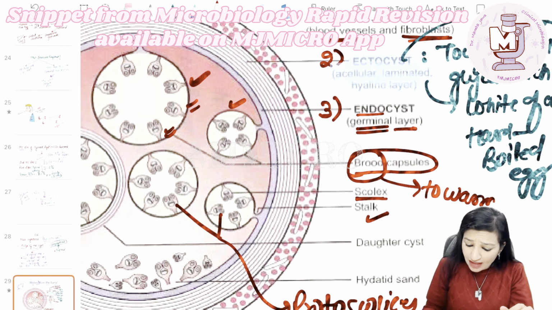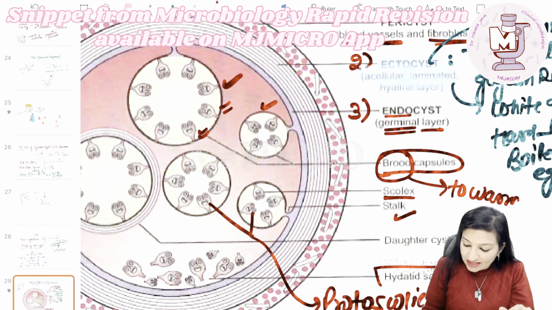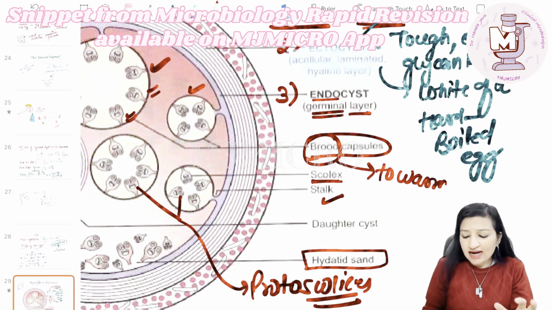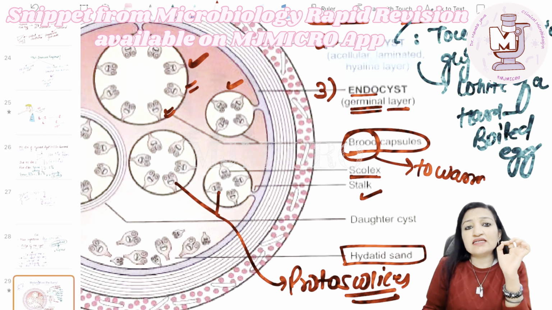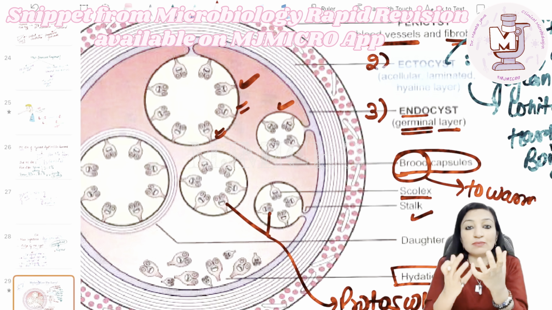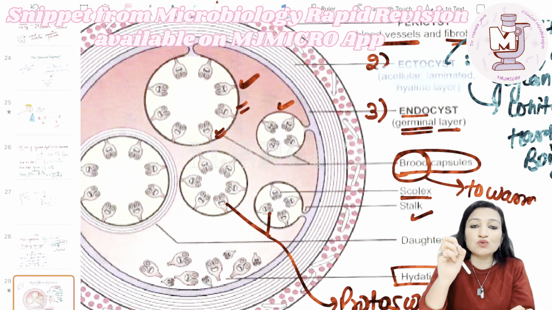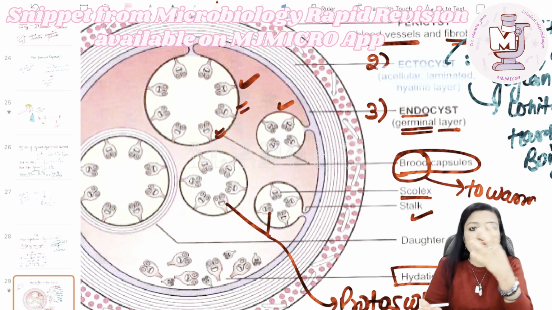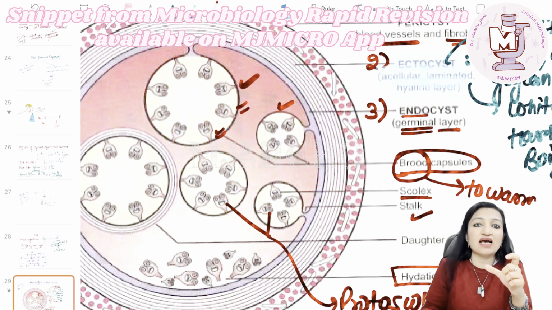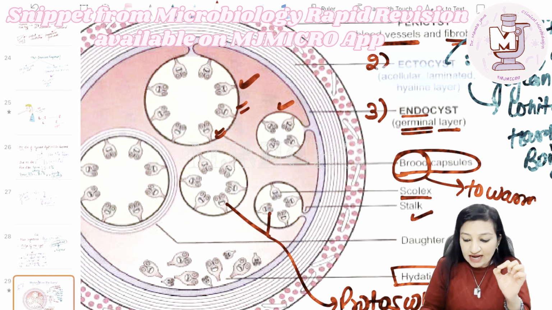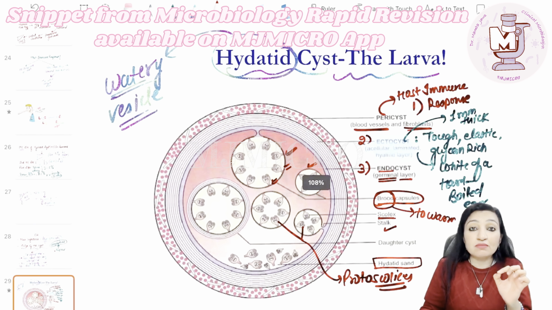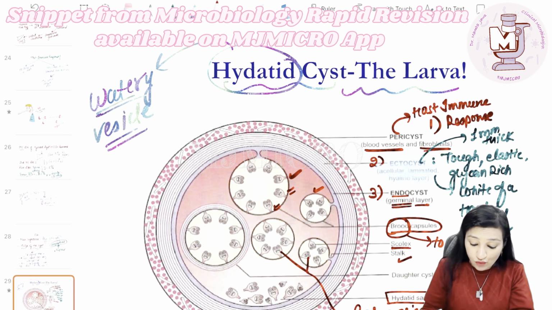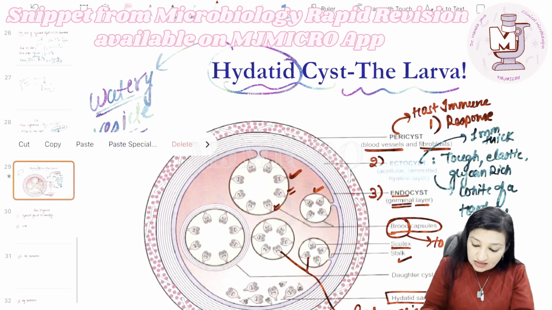Okay, and then we have got something called hydatid sand. What is hydatid sand? Hydatid sand is nothing but the deposition of these brood capsules and the protoscoleces at the bottom of the cyst if they get detached from the endocyst. So if they detach and settle at the bottom, what do we call it? Hydatid sand. So these three layers you should remember which are there in the larval form, and not just these layers.